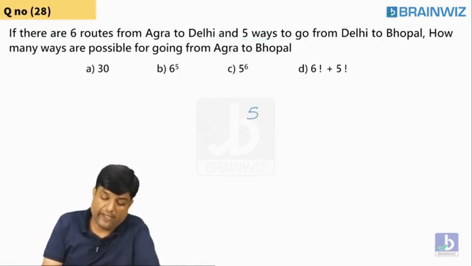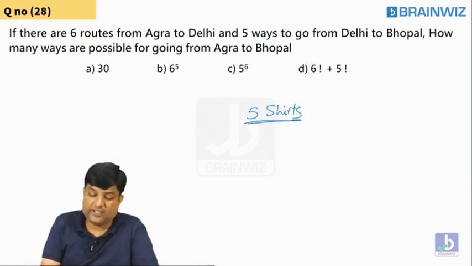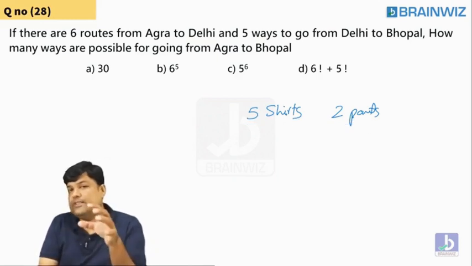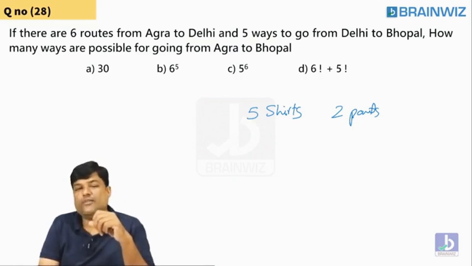One more question. There are 5 shirts available in your cupboard, and 2 pants are there. You have got only 2 jeans pants in your cupboard and there are 5 shirts. He's asking you how many ways you can get ready for the party.